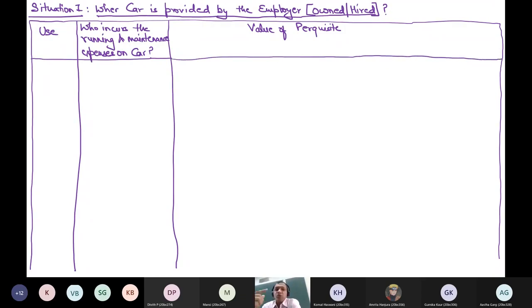So now you have to think logically. If the car is owned by the employer, and if the use is official, can you think logically what is the benefit to me? The car has been given by the employer and I have used it for official purpose only. What is my benefit in this case? Can you tell me? Nil. Because ultimately I'm using it for official purpose, so there is no personal benefit to me, so why should I pay the tax? So I will say that the value of perquisite is nil.